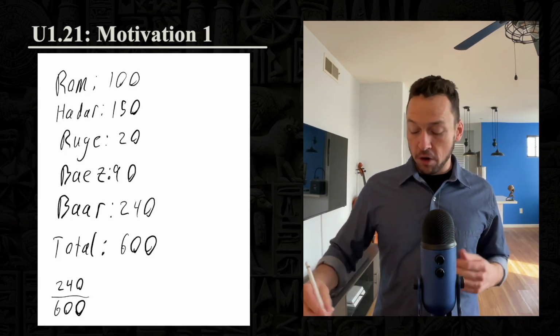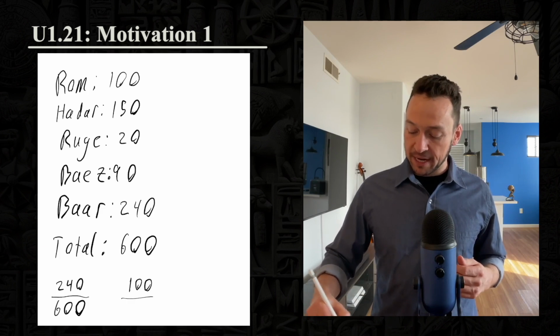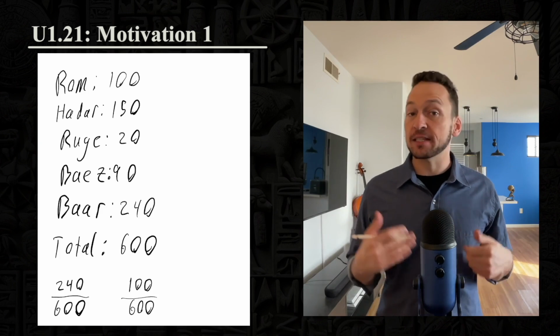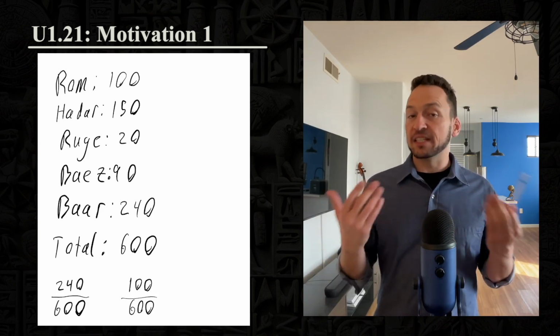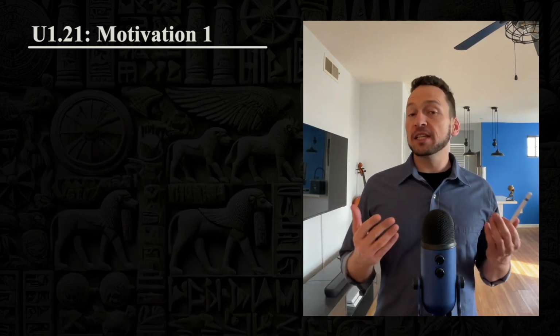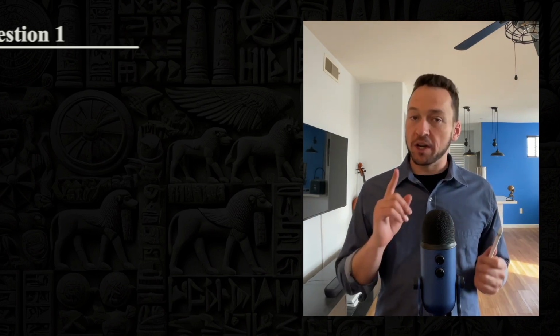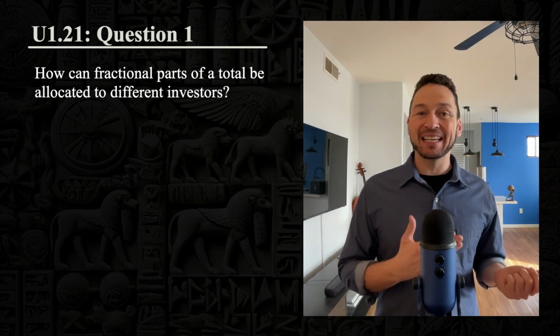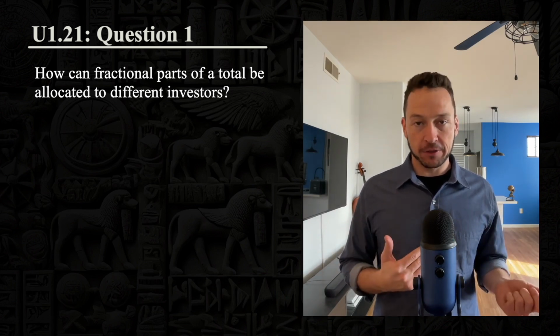And in like form, Ram, for example, would be entitled to 100 slices out of 600 slices of that piece of bread, etc., etc. So this leads Bar to the following question. Question 1. How can fractional parts of a total be allocated to different investors?